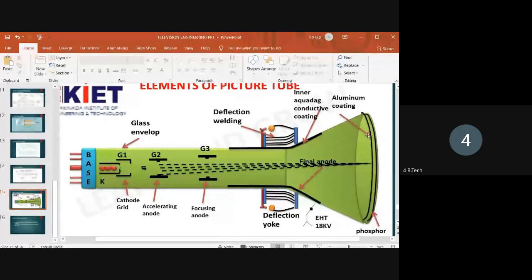Okay. So this electron beam focus emits the light onto the fluorescent screen, which is the display screen.